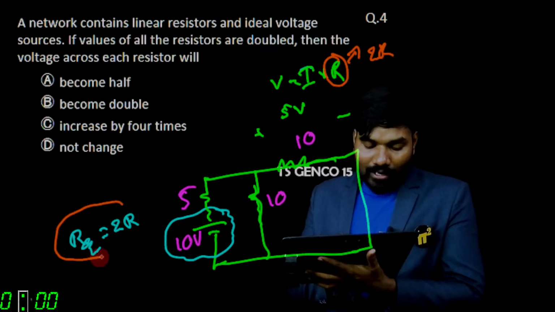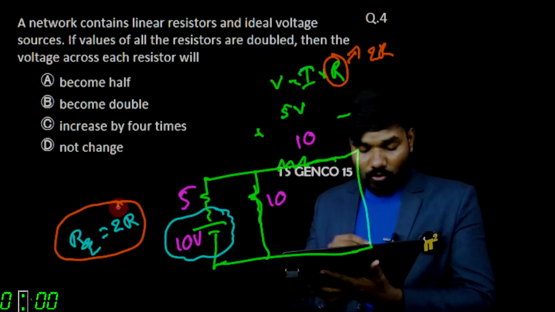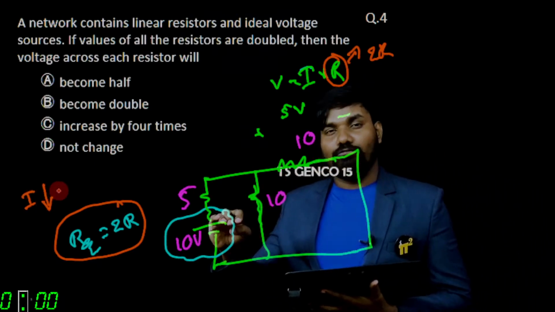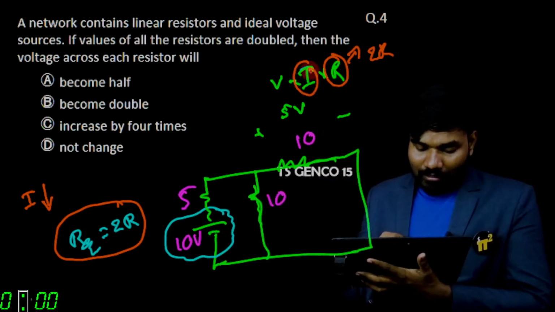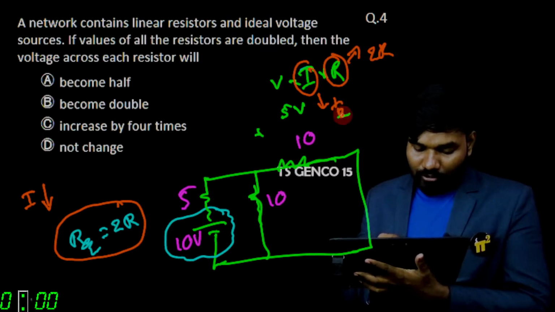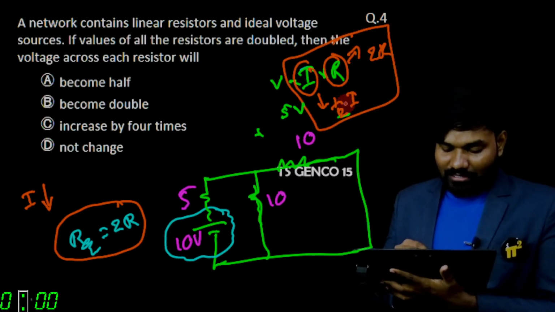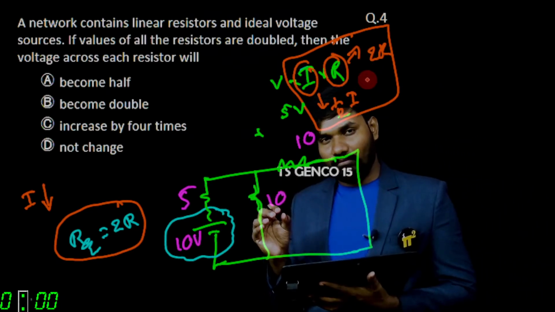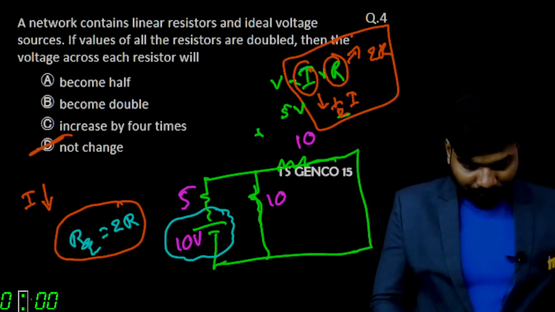Hence the equivalent resistance got doubled. Hence, according to Ohm's law, current has become half. Current has become half, so current has become half of its original current. Once you multiply these two, the 2 gets cancelled. You will still get the same voltage. Are you clear or not? So the answer is no change.